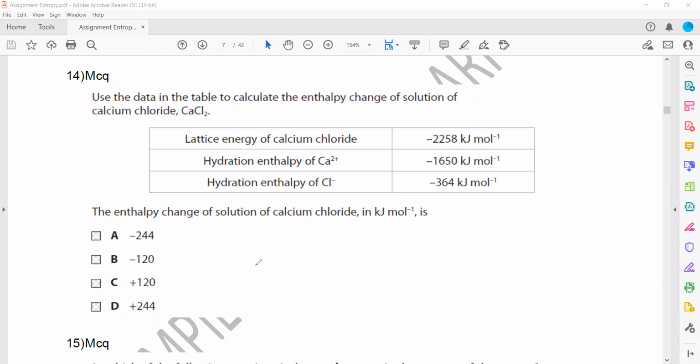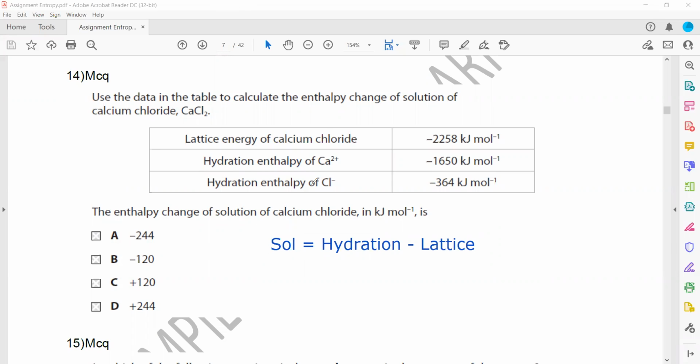Yes, sir. The next one, we again need enthalpy change of a solution. So how to calculate the enthalpy change of a solution? It is the hydration minus the lattice. But it is important that they give you only for 1 mole.